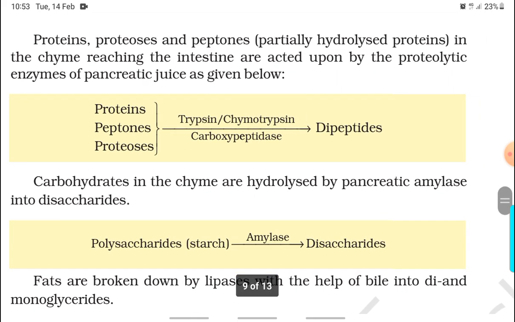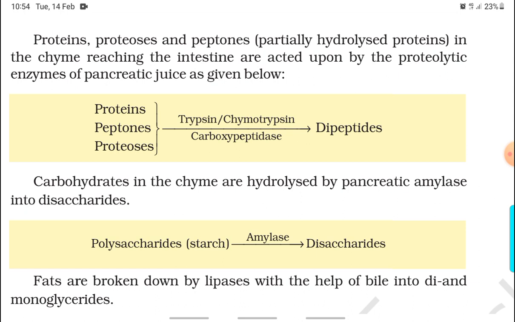Proteins, proteoses and peptones, partially hydrolyzed proteins in the chyme reaching the intestine, are acted upon by the proteolytic enzymes of the pancreatic juice as given below. Proteins, peptones and proteoses in the presence of trypsin, chymotrypsin or carboxypeptidase provide dipeptides.